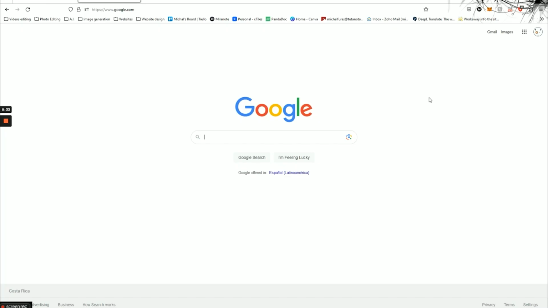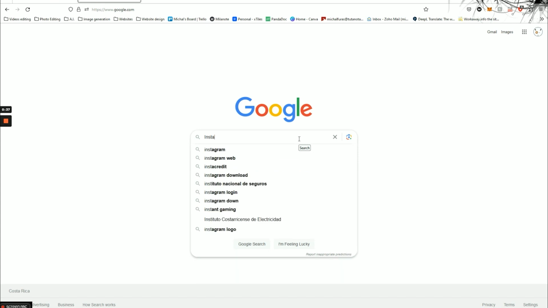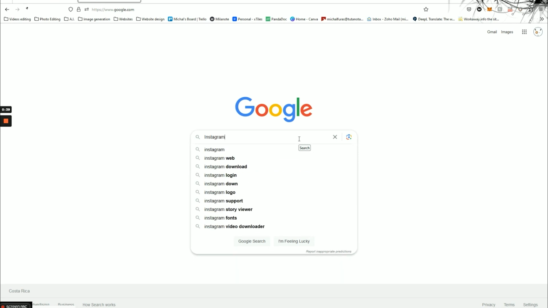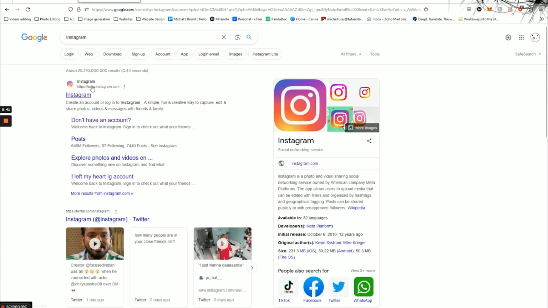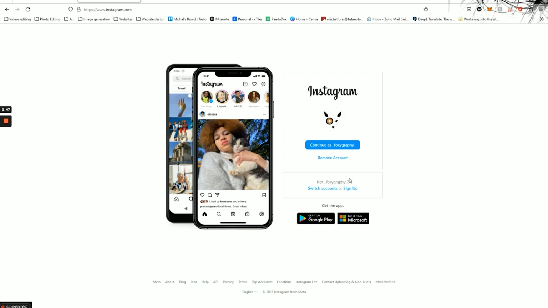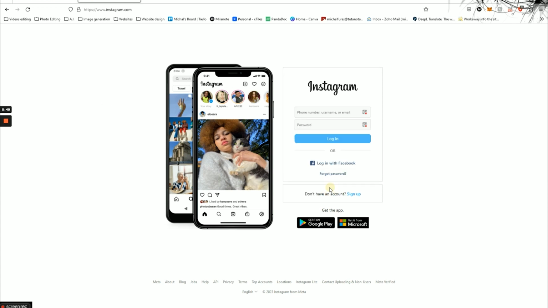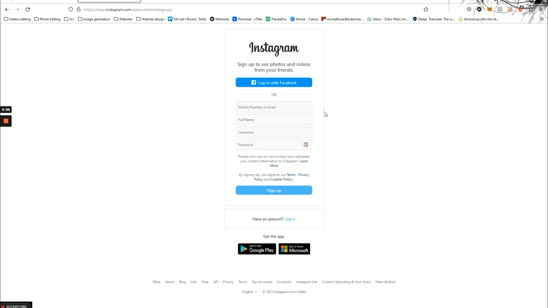Now I'm going to guide you through the process of creating your first Instagram account. Open your browser, go to Google and search for Instagram. Choose the first option, which should be www.instagram.com. We'll click on the provided link and proceed. Here you will see the option that says "Don't have an account? Sign up." Click on sign up and Instagram will prompt you to provide certain information to create your account.